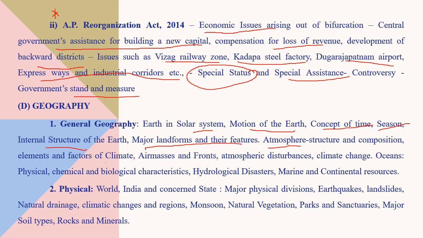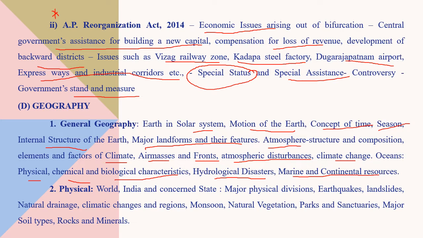elements and factors of climate, what is weather, and air masses, how the fronts are formed, atmospheric disturbances such as cyclones, climate change, impact of climate change, and regarding oceans, how the oceans are formed, their physical, chemical composition, biological characteristics, how it helps different fauna, hydrological disasters, tsunami, so marine and continental resources. So these are important.